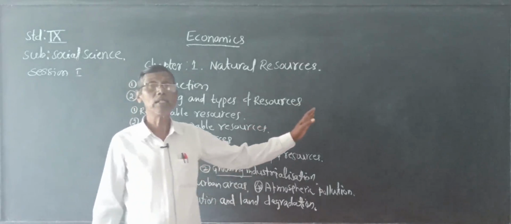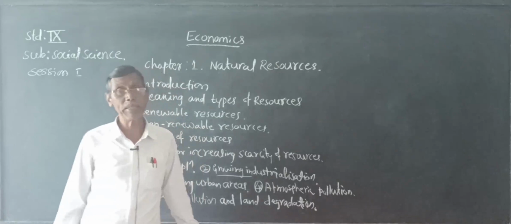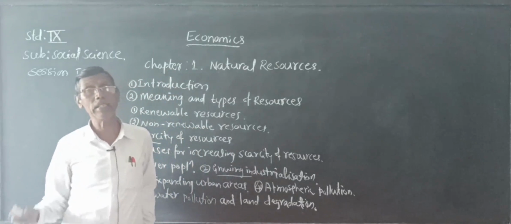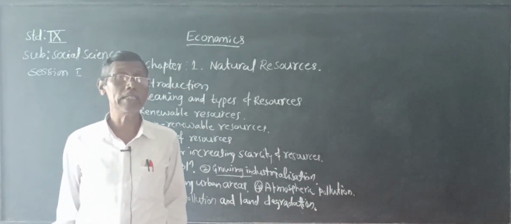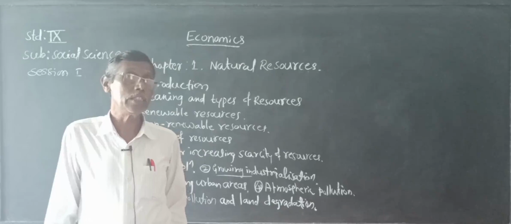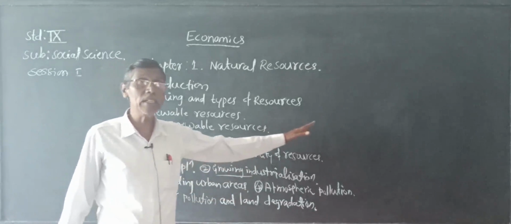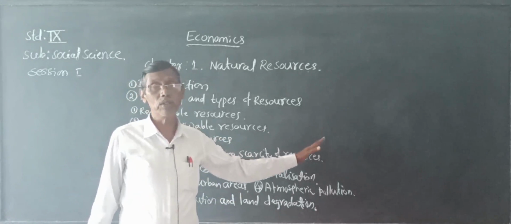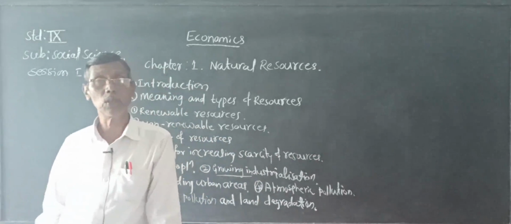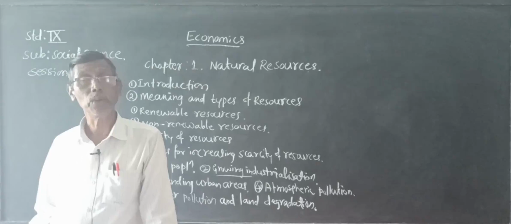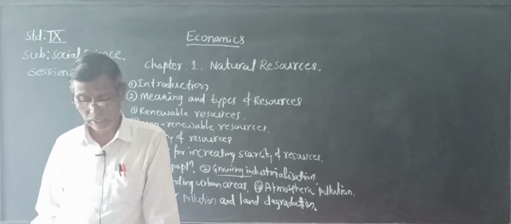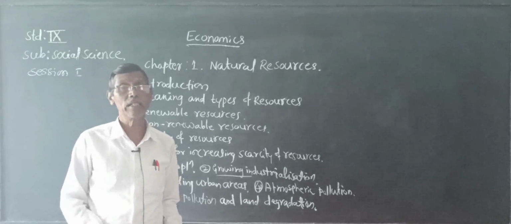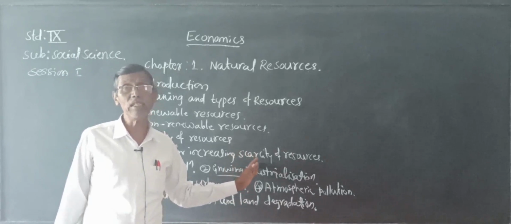Sunlight is a renewable resource, but coal is a non-renewable resource. In order to save coal, we have to use solar and wind energy in place of coal energy. We have to protect the non-renewable resource.